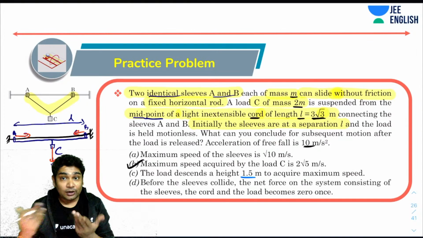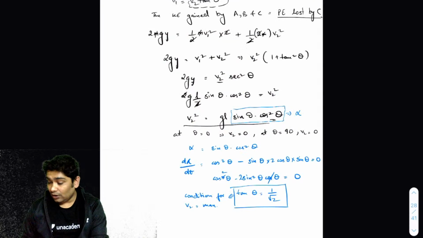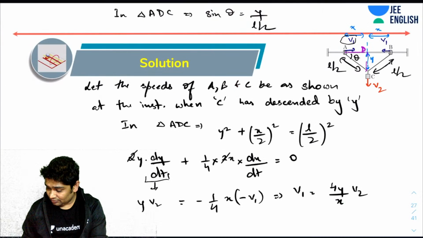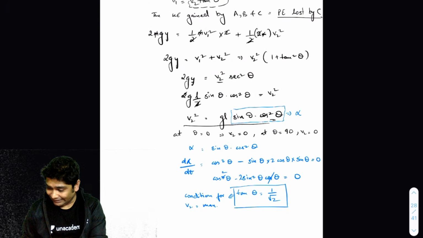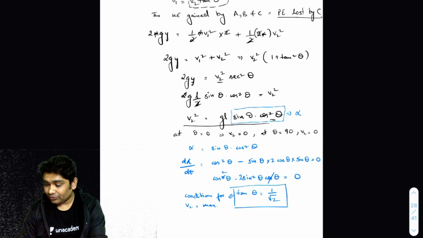Okay. Now the load descends by a height of 1.5. Let's see. I hope you remember what was y. I think we substituted y somewhere in terms of theta, right? Where did we make that substitution? Okay, so here y was L by 2 sine theta.